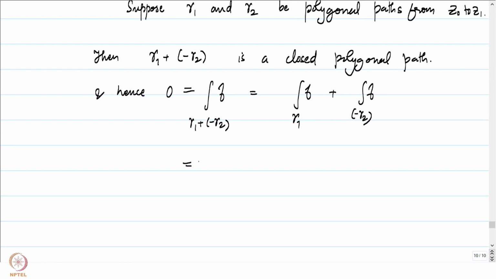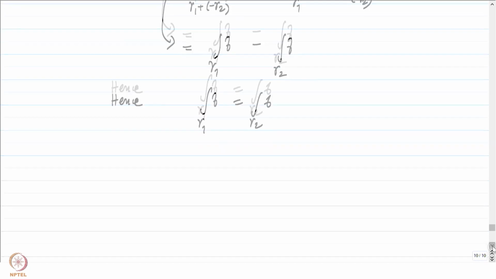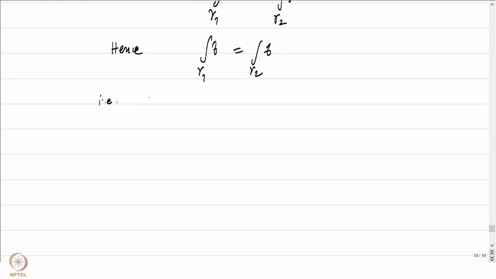We further use the property of the integral of f over the reversal of a path being equal to the negative of the integral of f over gamma 2, and hence the integral of f over gamma 1 is equal to the integral of f over gamma 2, because this is equal to 0. So it doesn't matter what polygonal path we pick from z0 to z1. Irrespective of what polygonal path we pick, the integral is going to be the same, and hence the function capital F of z1 is well defined.